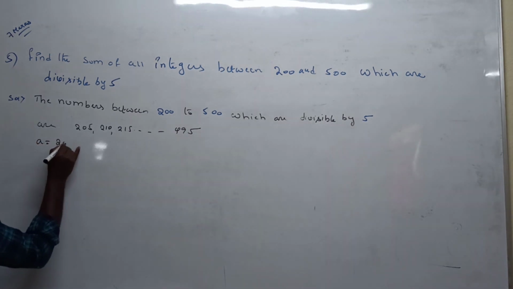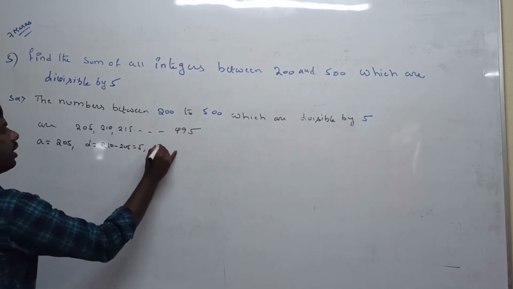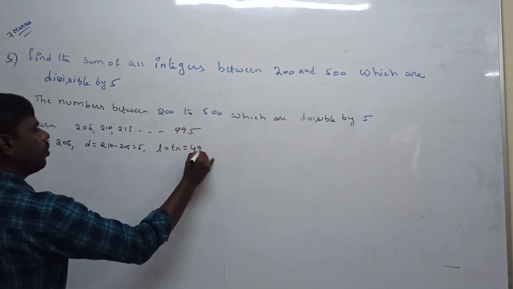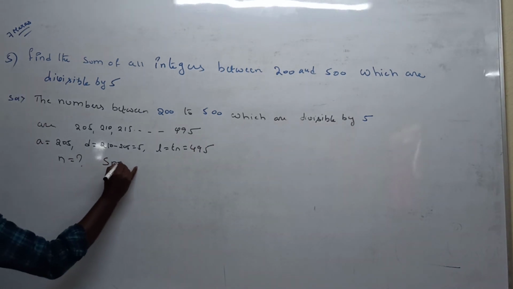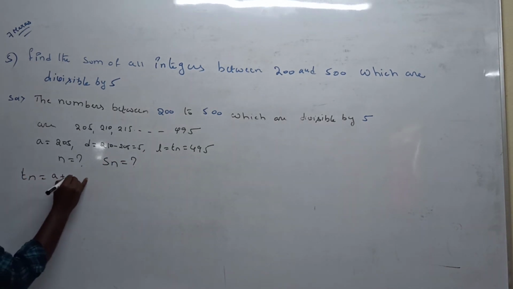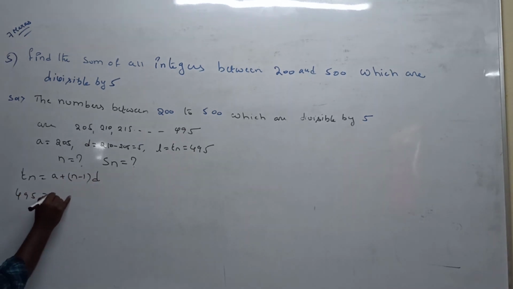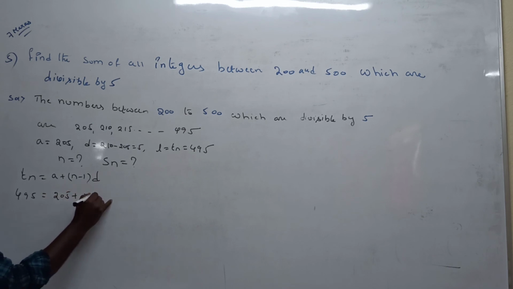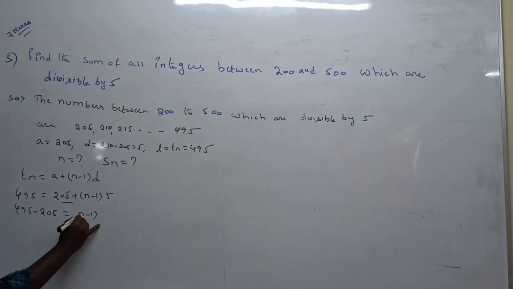So a is called the first term, d is 210 minus 205, value is 5. l is equal to Tn is equal to 495. We need to find the number of terms. Now next we need to find the sum of nth terms. Now we apply the nth term formula: Tn is equal to a plus n minus 1 into d. So 495 is equal to a value 205 plus n minus 1 into d value 5. 205 to the left hand side, 495 minus 205 is equal to n minus 1 into 5.